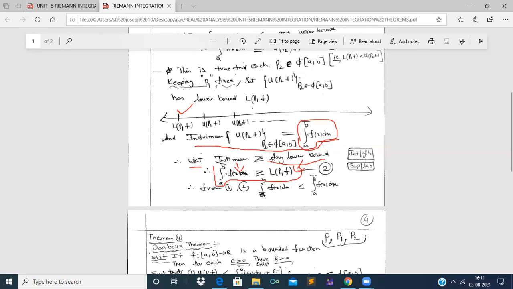Now from inequality 1 and inequality 2, if we join both the inequalities, we get the lower integral from a to b of f(x) dx is less than or equal to the upper integral from a to b of f(x) dx.